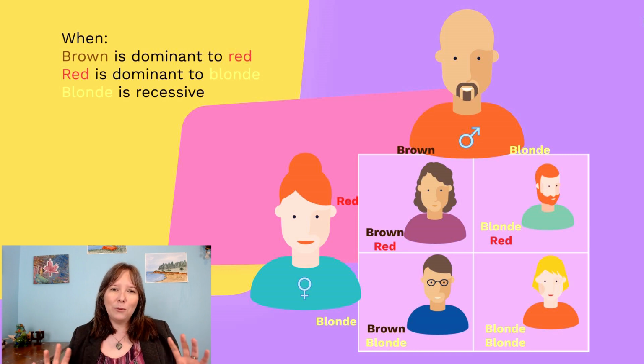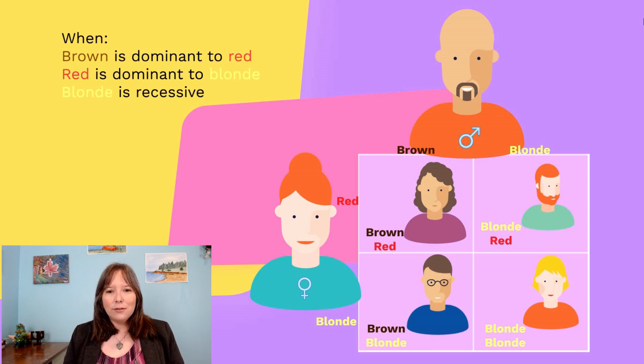Let's say hypothetically, we know it's a lot more complicated than this, but for hypothetical purposes, let's say we know that brown hair color is dominant to almost all other hair colors, other than black. So brown's dominant to red. Red hair color is also dominant to blonde, but is recessive to brown. And blonde hair color is the most recessive, meaning in order for blonde hair color to show up, you need to have two alleles for it. You have to be homozygous recessive to be blonde.